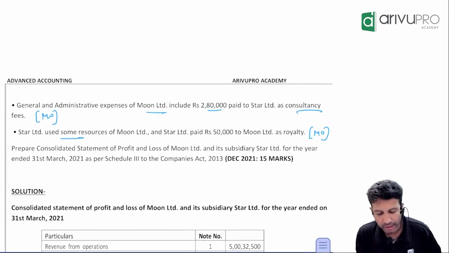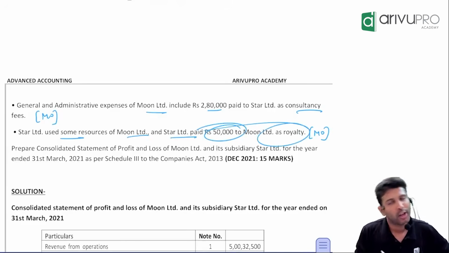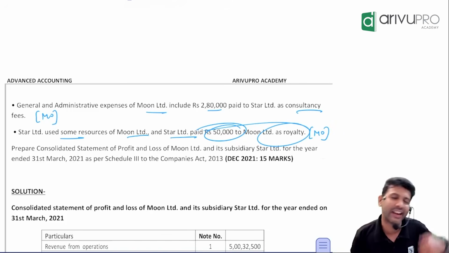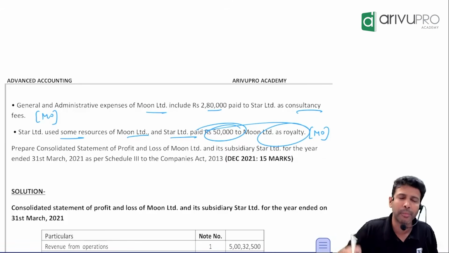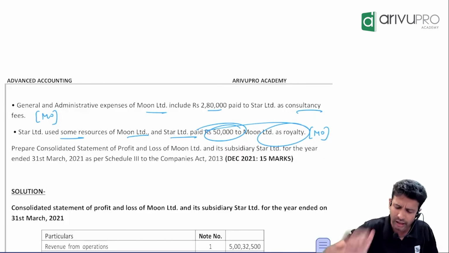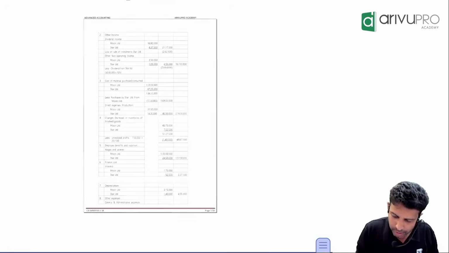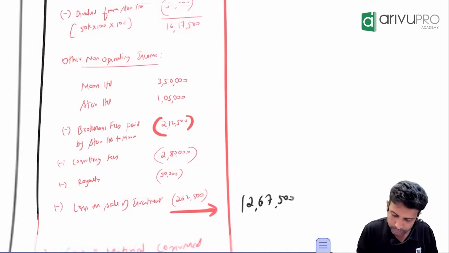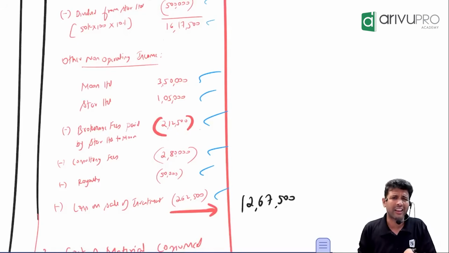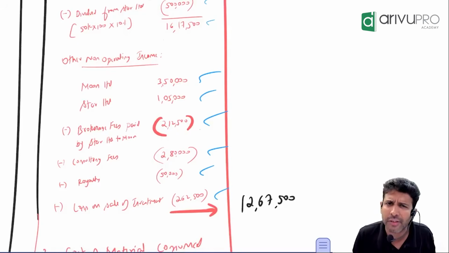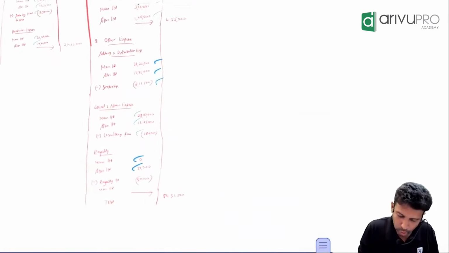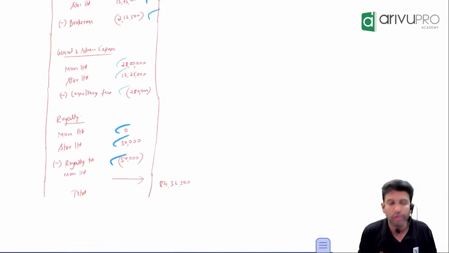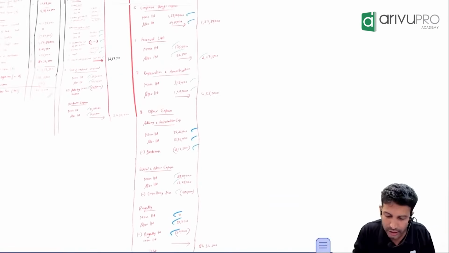Next, what else is there? Star used some resources of Moon and Star paid 50,000 to Moon as royalty. Royalty paid is an expense for one entity, income for another entity. In income, do we have any royalty as a separate category or other income? Under income, you will eliminate it from other income category. Under expense, we don't have any separate category for royalty. So it will be shown where? Other expenses, right? You will book royalty under other expenses. That also you eliminate.